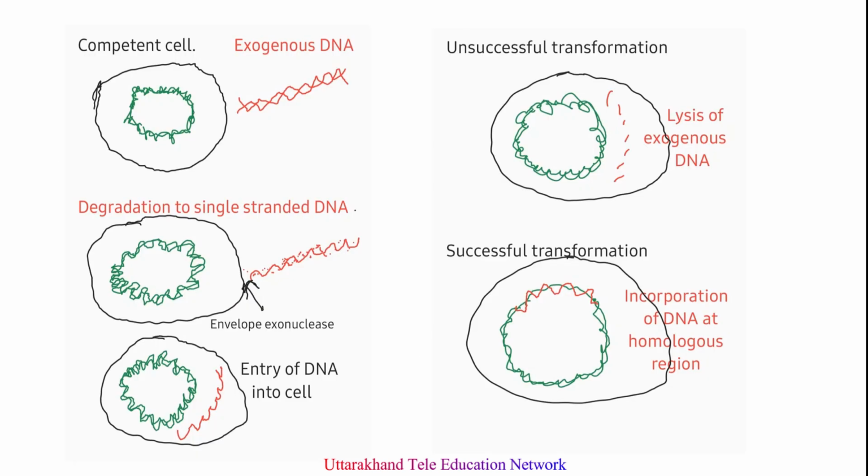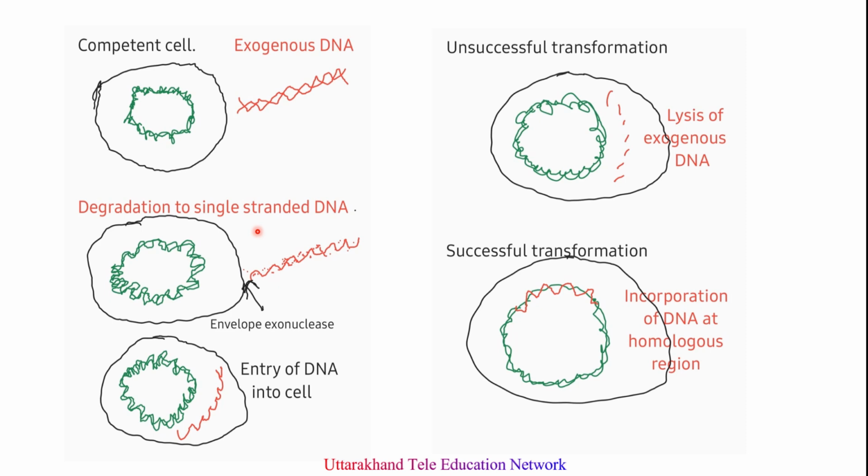Generally, when a bacterium dies or is lysed, its DNA fragments are present in the surrounding environment, and when these fragments come in contact with a competent cell, they can be taken up by the competent cell and integrated into its chromosome.